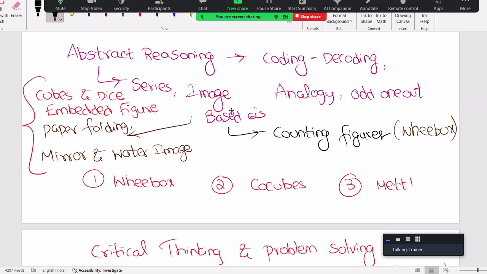Fine, and you can expect around 3 to 4 questions from image based. This is 15 questions from abstract reasoning: 3 questions here, 3 in general here, 3 from this, 3 from this, and 3 from this. 15 questions in abstract reasoning. I'm giving the breakup as well. Fine. So any doubts from your end, please?